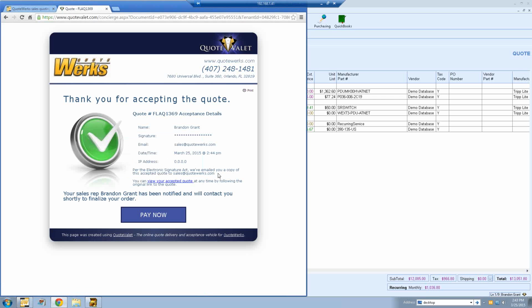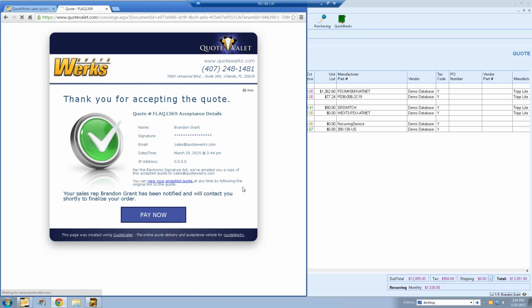If your customer has accepted the document and you offer credit card payments or PayPal, this Pay Now button will be available for them. If you don't, and you don't plan on it, that's fine. This Pay Now button just won't be here, but you'll still receive that email notification that your customer has accepted and signed off on the document.